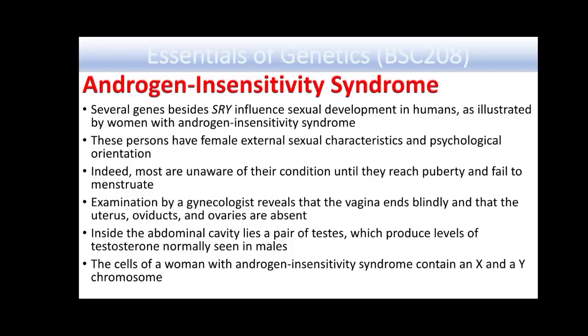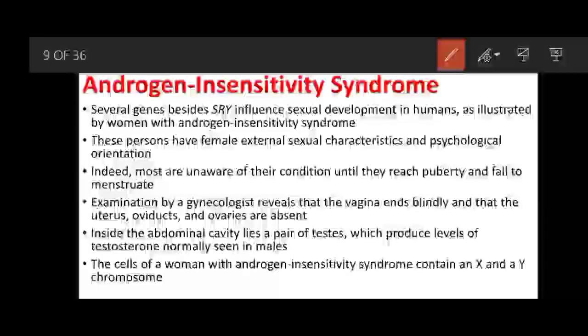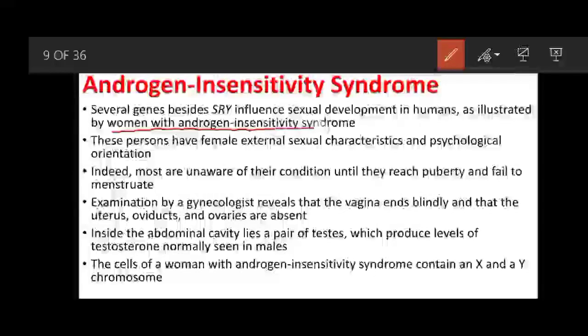are possessing this disease, and these women are actually XY genotype containing individuals, but phenotypically they are females. So these persons have female external sexual characters, but indeed they are unaware of their condition until they reach puberty and they fail to menstruate normally.